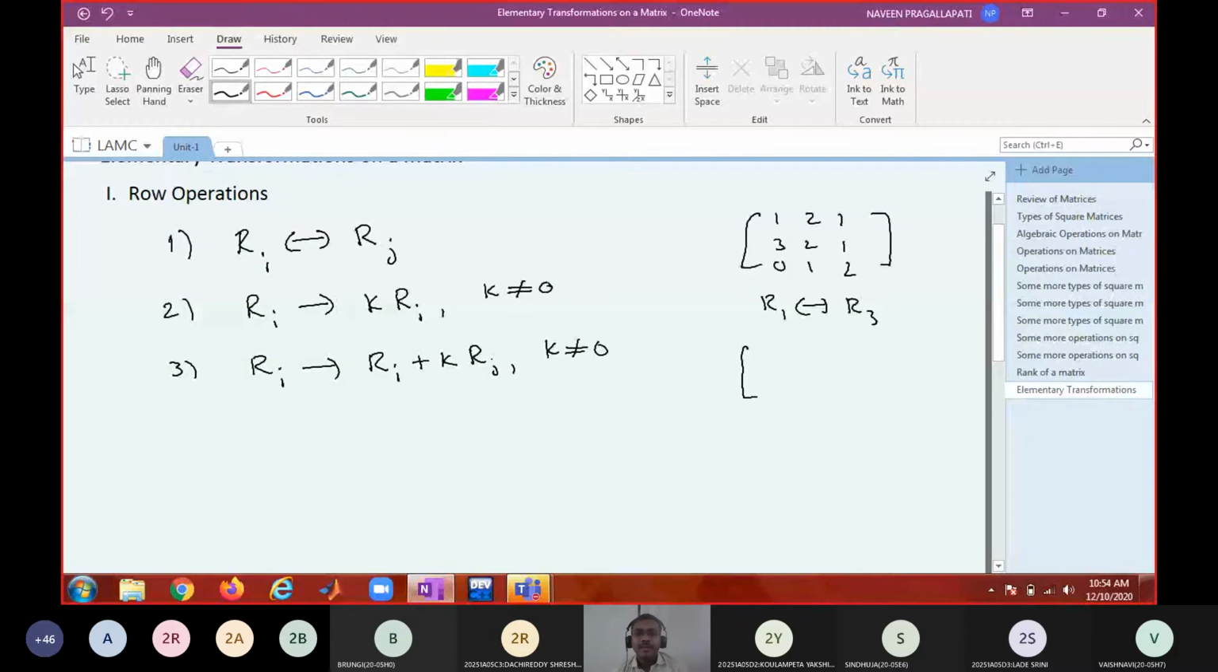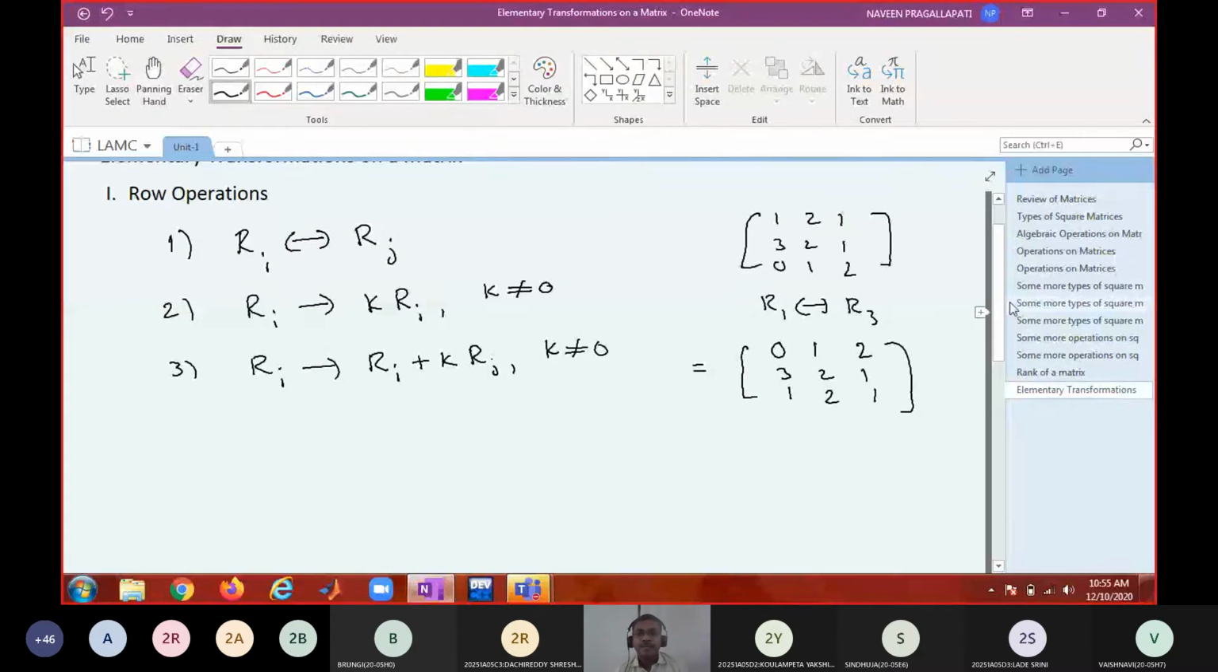First, put the third row in the first row, and the first row in the third row, right? So what should I write: 0 1 2, 3 2 1, 1 2. Is that okay? Now should I put equal to here?